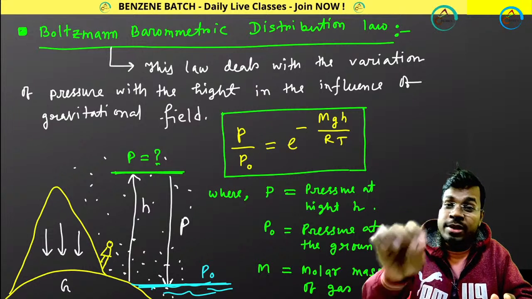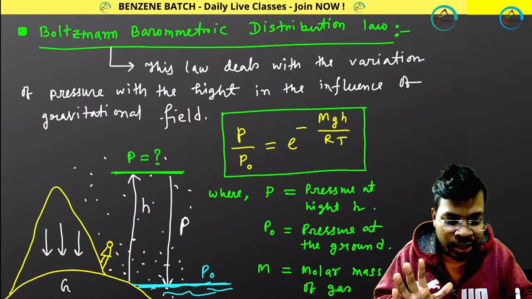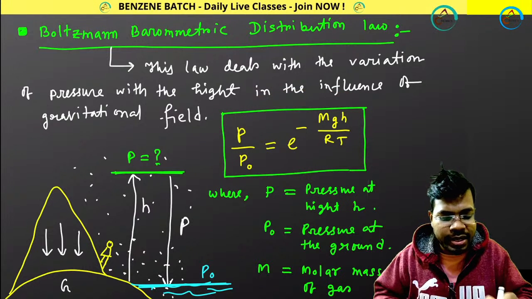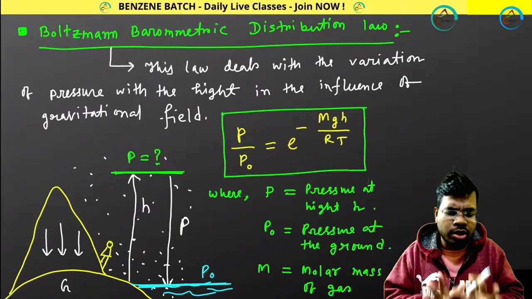Nothing to worry, I will be solving numericals as well, using this theory and this expression. Just understand and do revise. So P divided by P0 equals this. You know what this is. I already told you, so I am not going into depth.